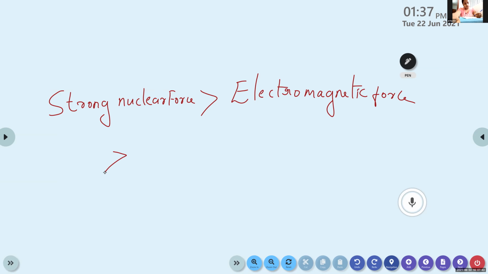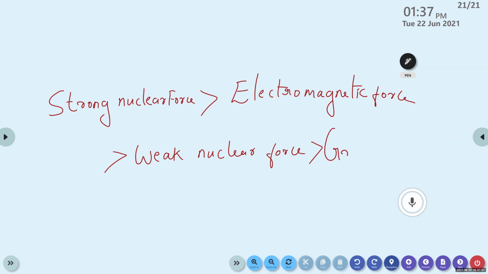Weak nuclear force. Good, very good. And weak nuclear force is greater than? Gravitational force. Very good. So this is the decreasing order of the fundamental forces in nature.